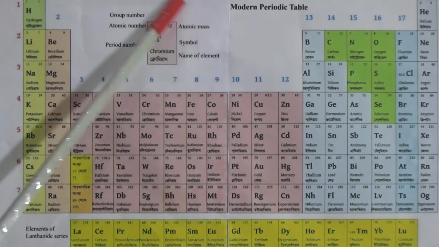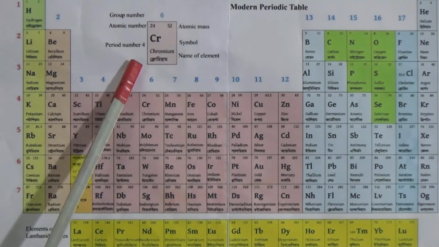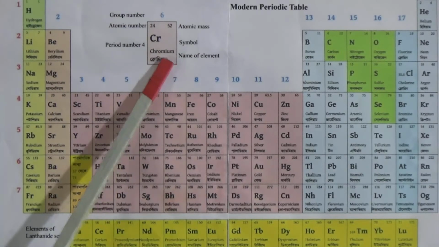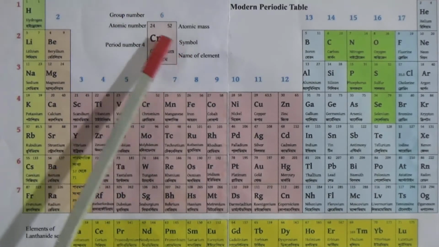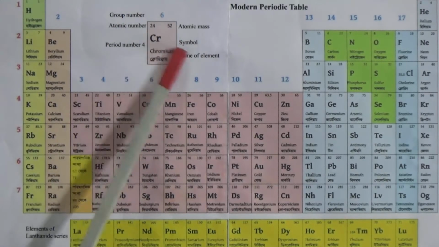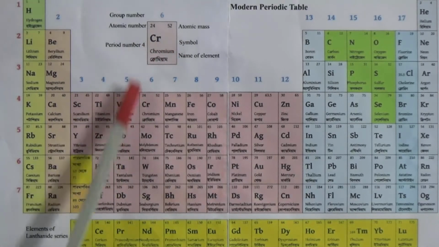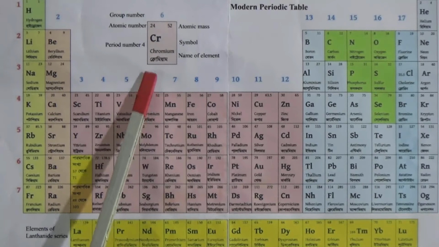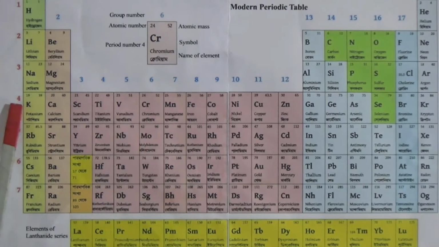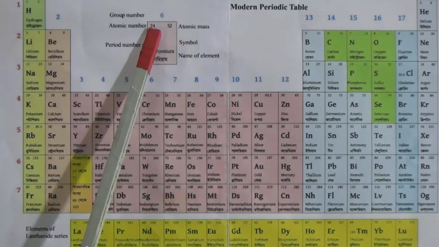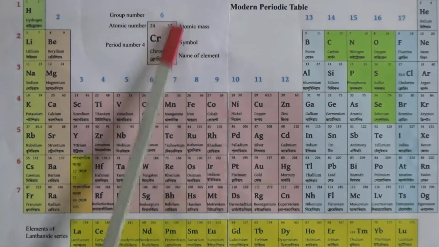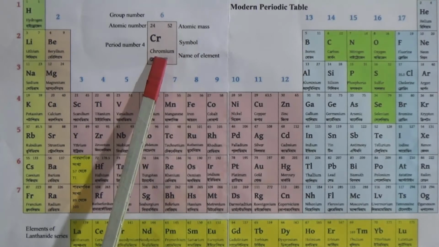And now let's see how we will recognize the atomic number, mass number, and the symbol of an element. Look, this is shown in your book: chromium. Cr, capital C and small r, is the symbol of that element, and it is placed in group 6. This is the number of the period, that means 4 is the period number. At the top left is written the atomic number, on the right side the atomic mass, and in the lower part of the symbol the name of the element, that means chromium.